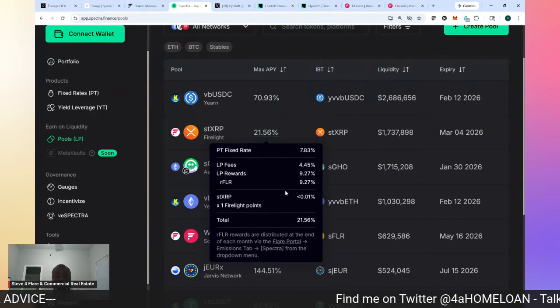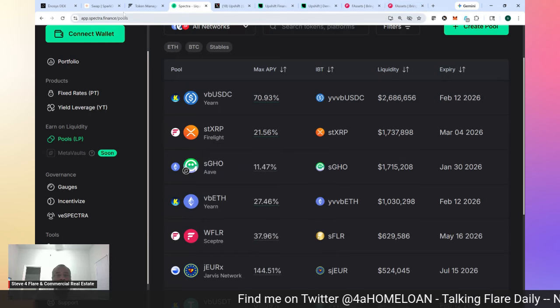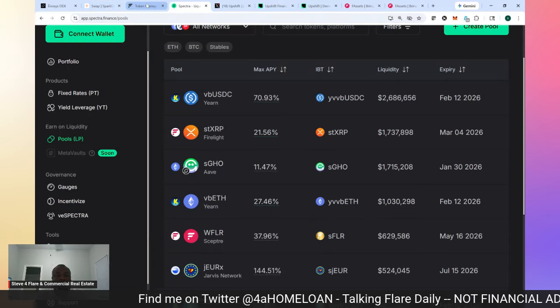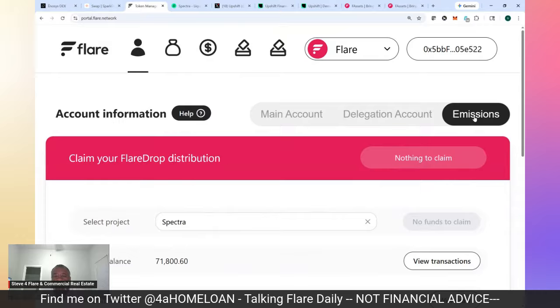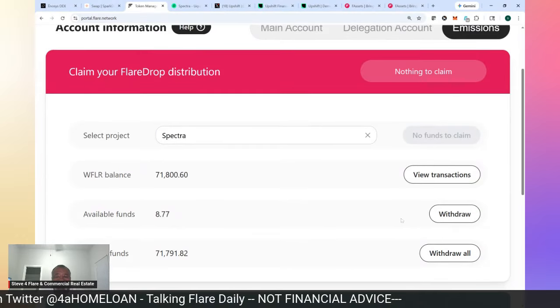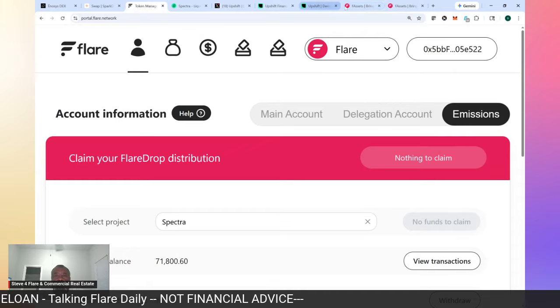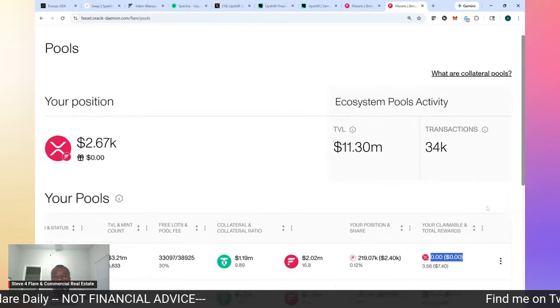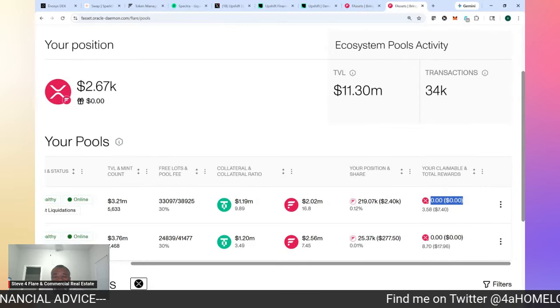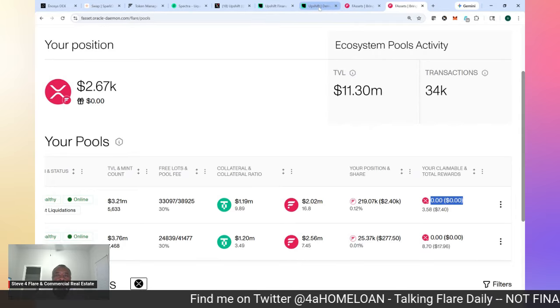You take those RFLR, that 9%, those tokens you get every month, right? Every day or every month under emissions, because that's where they're going to show up. You pull them out of here, and now you can go decide to use them as collateral, and you can earn more Flare tokens as well as FXRP tokens. And then that opens up your whole world to what you want to do.